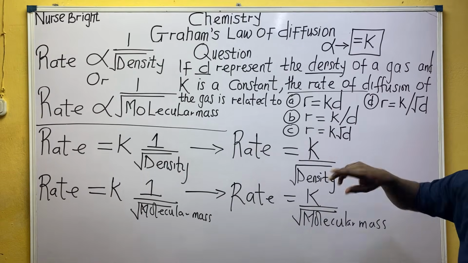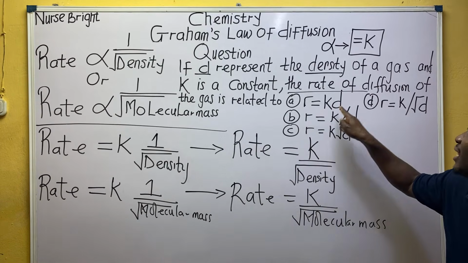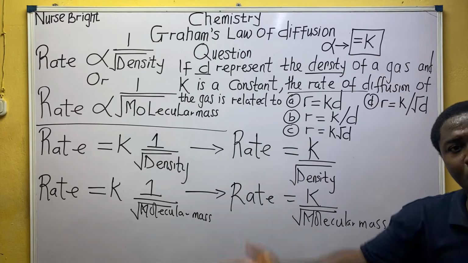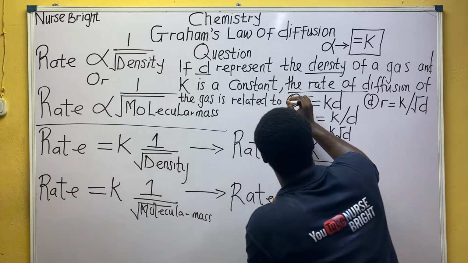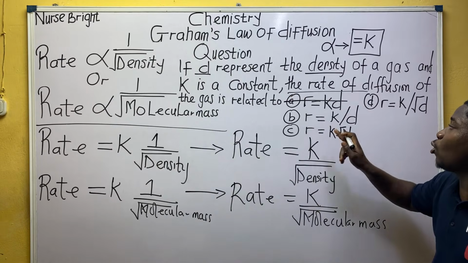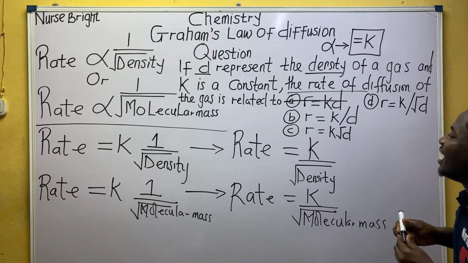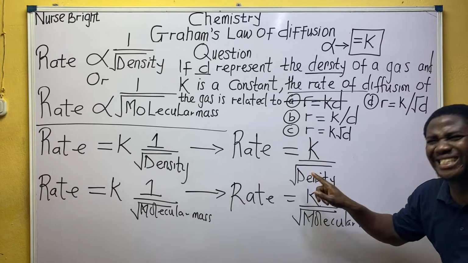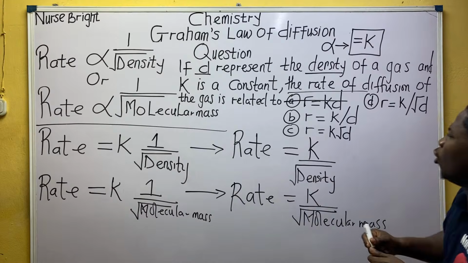Now is the answer A? Did I tell us that rate is equal to K times D? Is it what I told you? No. So option A is wrong. Is it rate is equal to K over D? I told you it is K over root D. That's what I told you.